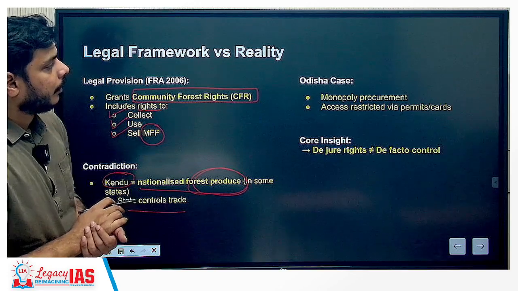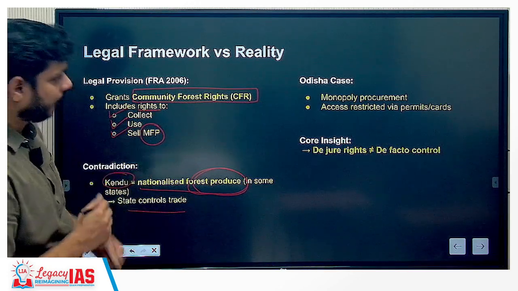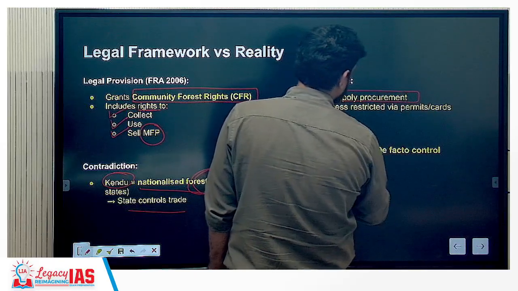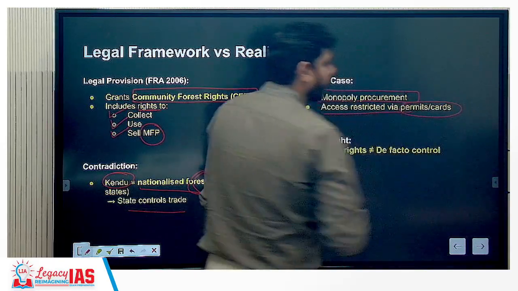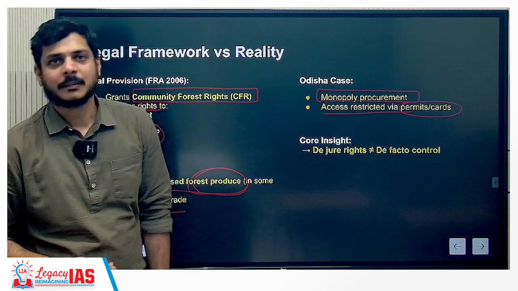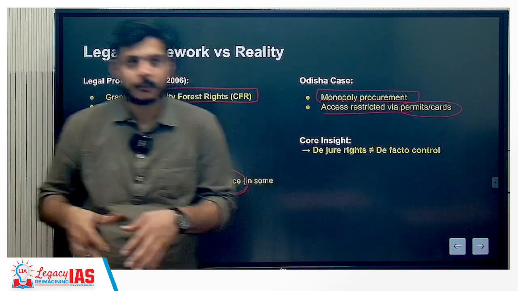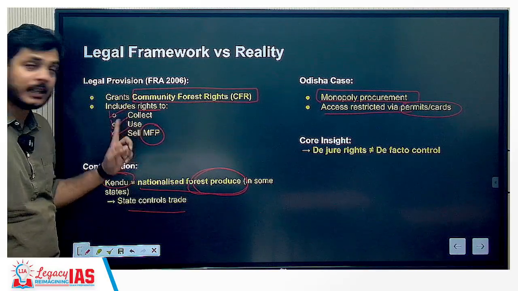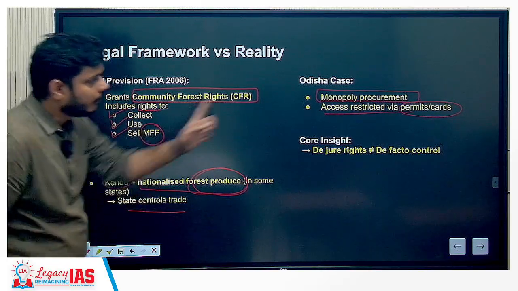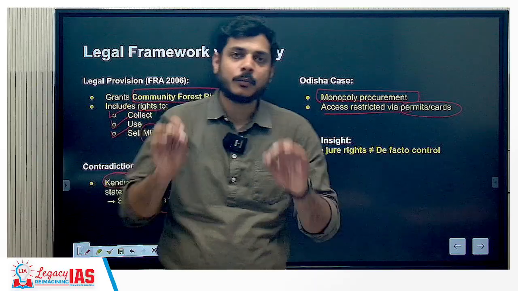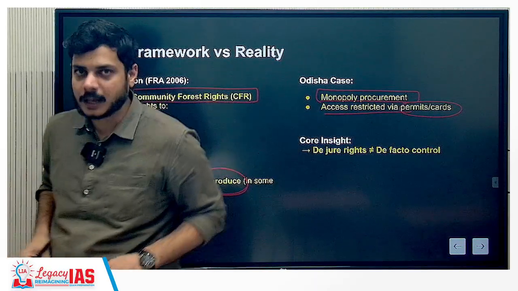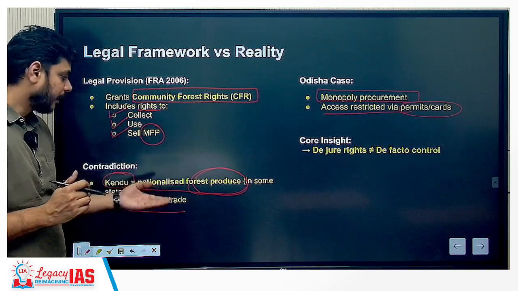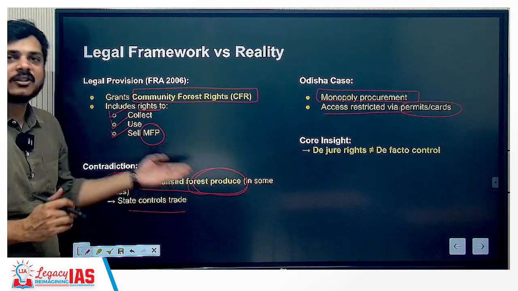Okay. Now the case with Odisha is that there is monopoly procurement and the access is restricted via permits and cards. That means there is only one procurement center, and also whenever it is said that you can collect, use, and sell this MFP, you'll find that it has been restricted: you must possess a permit or a card so that you can sell it in the market. That is a particular requirement, and this is because of it being nationalized within the state